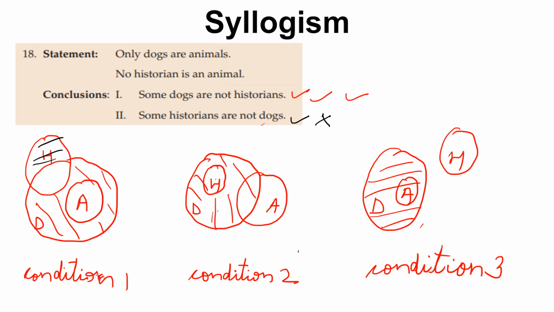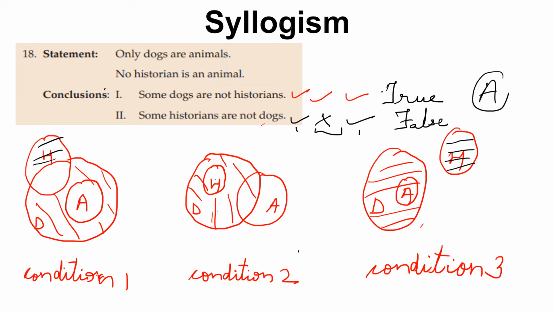Condition 3, some historians are not dogs, so this is correct. So conclusion 1 follows for all conditions, whereas conclusion 2 follows for condition 1 and condition 3, but for condition 2 it is false. So your A option will be correct.